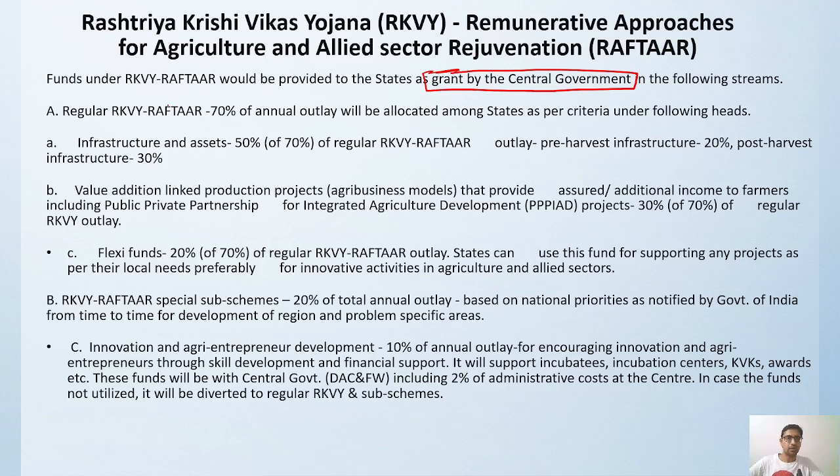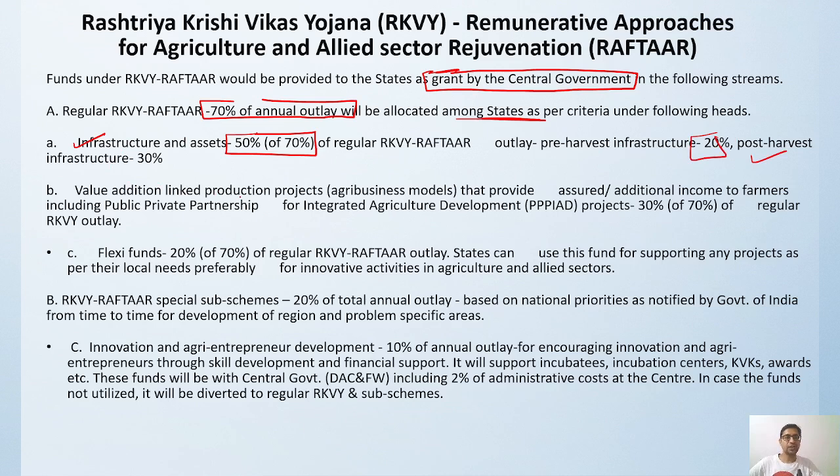For regular Raftar, 70% of the annual outlay will be allocated among the states. Various criteria are there. For infrastructure assets, 50% of the 70% of regular Raftar outlay: pre-harvest structure 20% and post-harvest structure 30%.